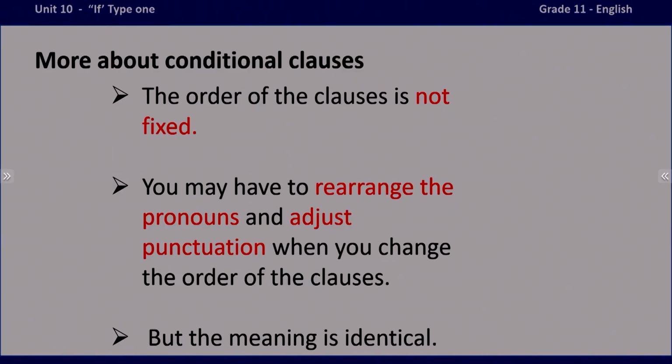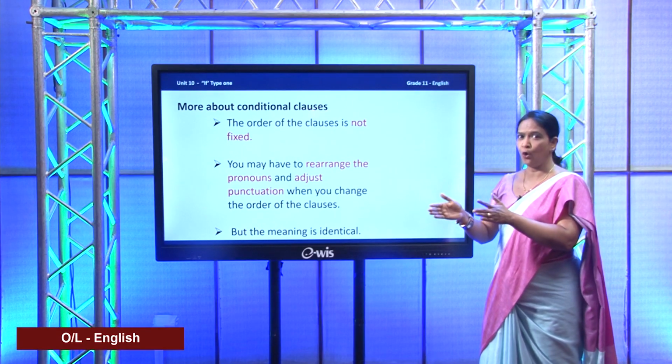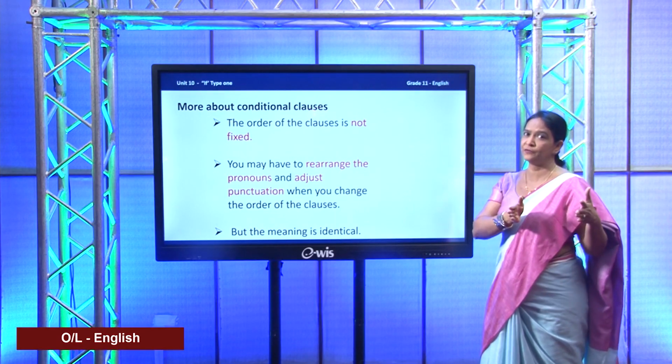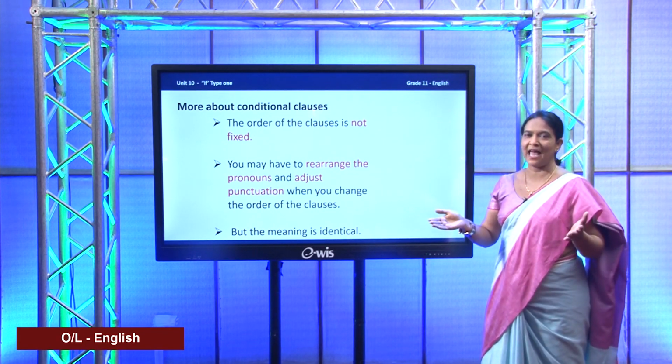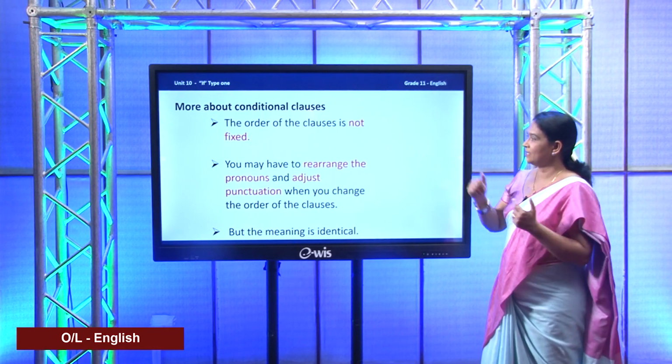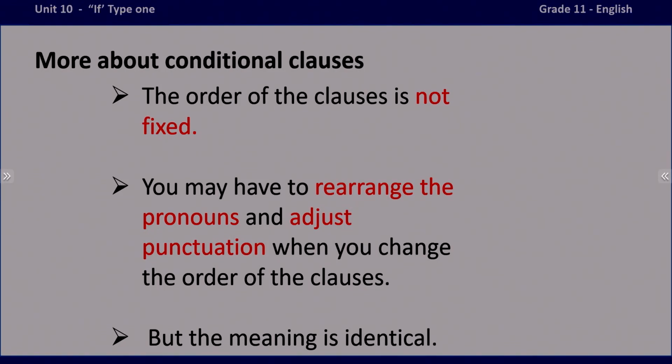In this slide, this particular sentence tells you that you don't have to have a fixed order. It can be the main clause and the subordinate clause, or subordinate clause first and then the main clause, as you wish.